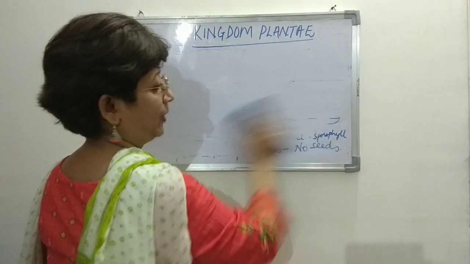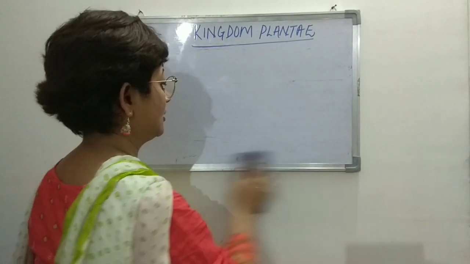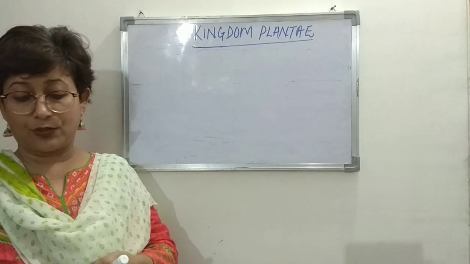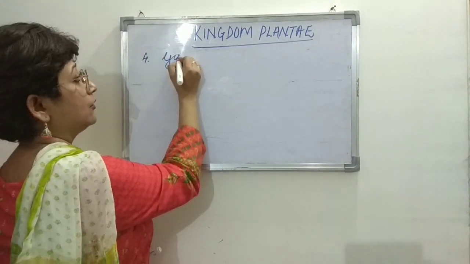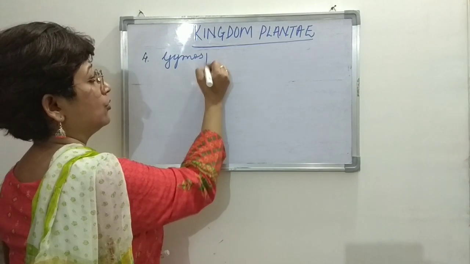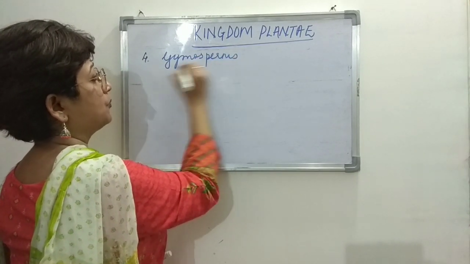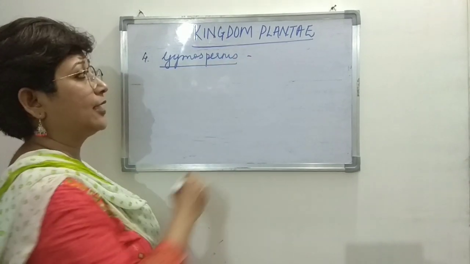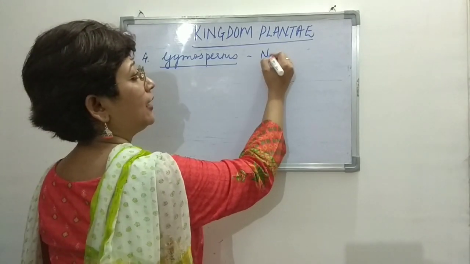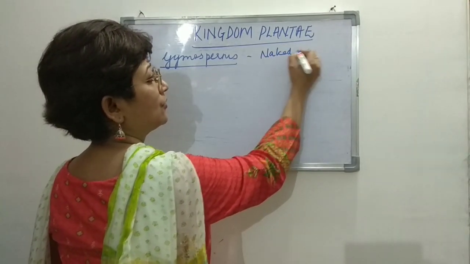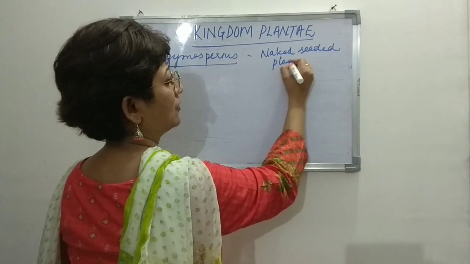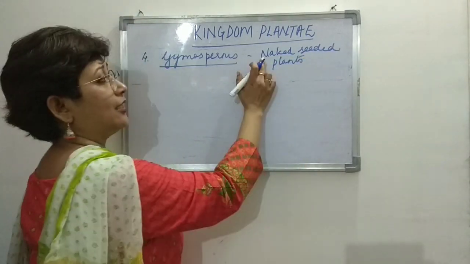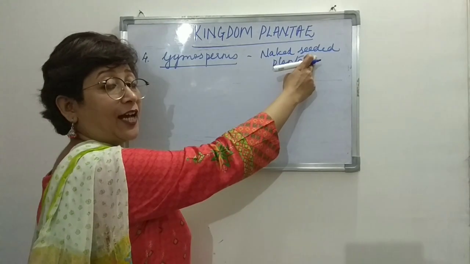The next category of the plant kingdom is the gymnosperms, the fourth category. These are called naked seeded plants, but the presence of seed is there.